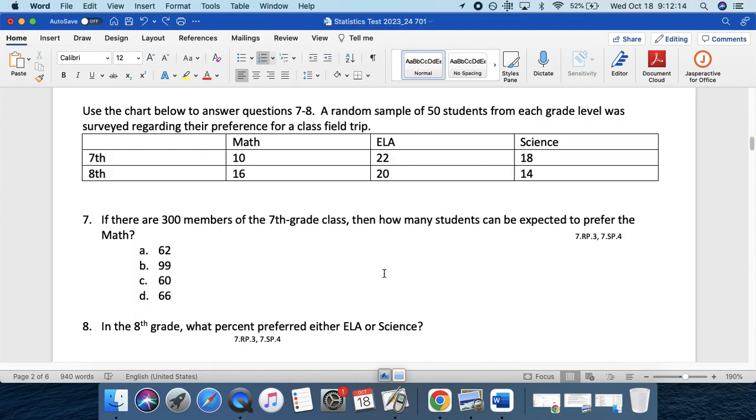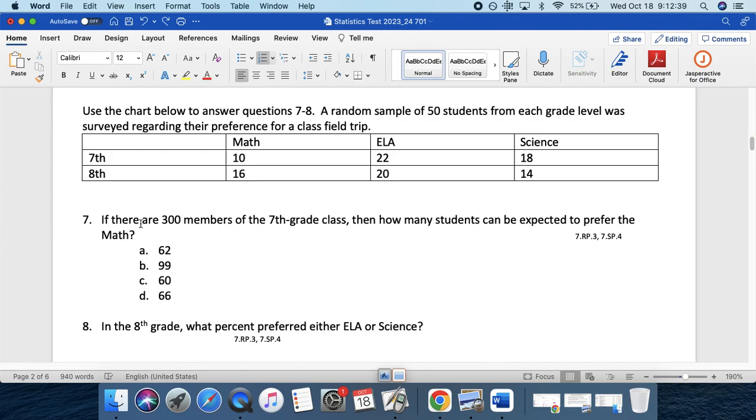So in 7th grade, 10 students want to go on a field trip with math class. 22 students want to go on a field trip with ELA class. 18 students want to go on a field trip with science class. In 8th grade, 16 students want to go on a field trip in math class. 20 students want to go on a field trip in ELA class. And 14 students want to go on a field trip in science class.